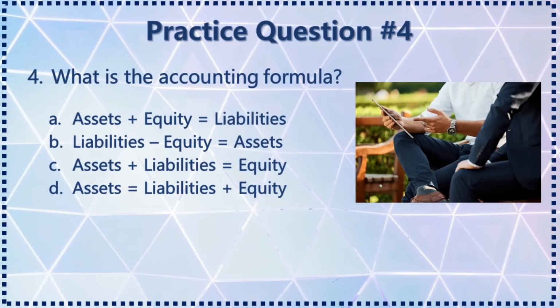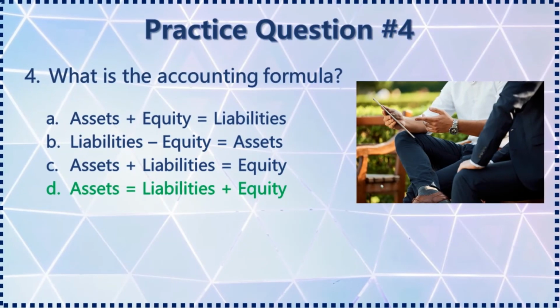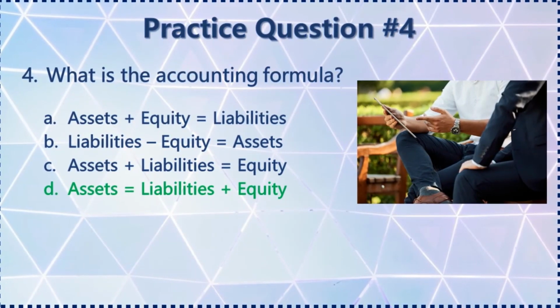Finally, number 4. What is the accounting formula? A, assets plus equity equals liabilities. B, liabilities minus equity equals assets. C, assets plus liabilities equals equity. Or D, assets equals liabilities plus equity. I'll give you a few seconds to guess the answer, or you can pause this video. The answer is D, assets equal liabilities plus stockholders' equity.